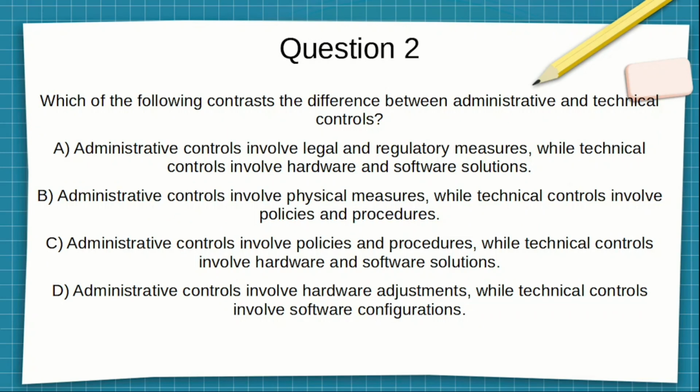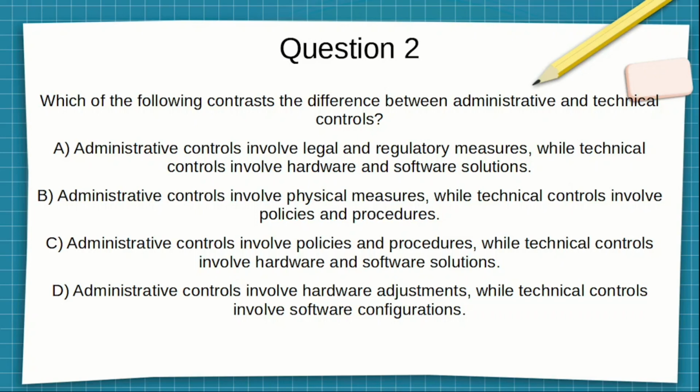Question 2. Which of the following contrasts the difference between administrative and technical controls? A. Administrative controls involve legal and regulatory measures, while technical controls involve hardware and software solutions. B. Administrative controls involve physical measures, while technical controls involve policies and procedures.